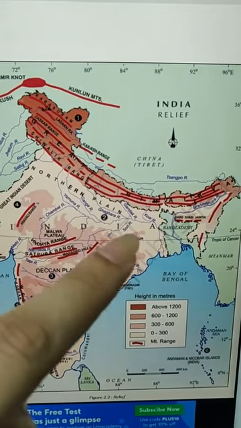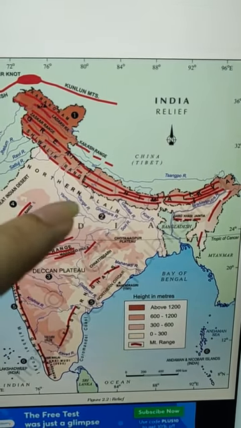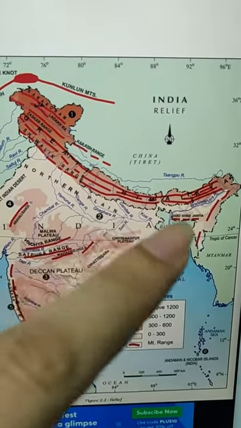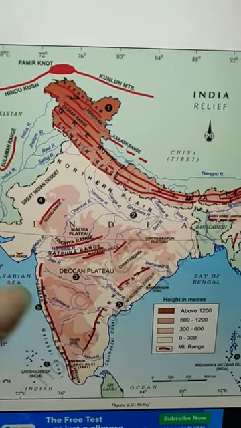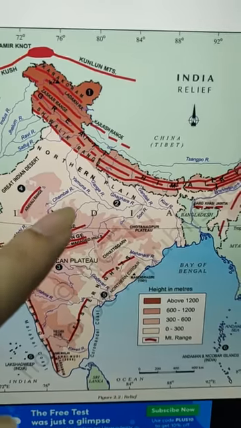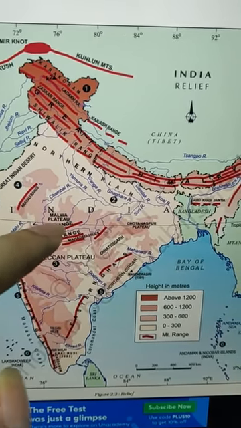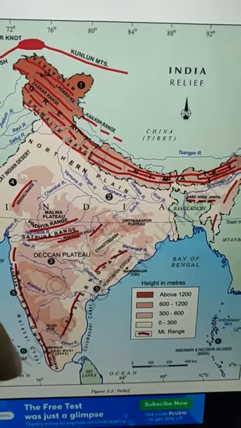This area is the area of the Northern Plains, in which the major rivers like Ganga, Yamuna and its tributaries Ghagra, Gandak, Kosi flow. Then the third part is the Deccan Plateau. This whole region. Here we live in Madhya Pradesh, this is also a part of the Deccan Plateau. In which plateau do we live? Malwa Plateau. Malwa Plateau is a part of the Deccan Plateau.